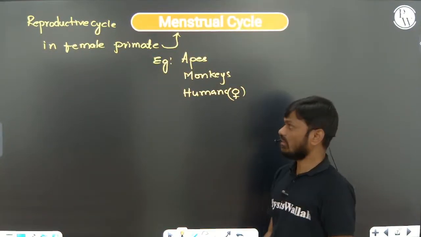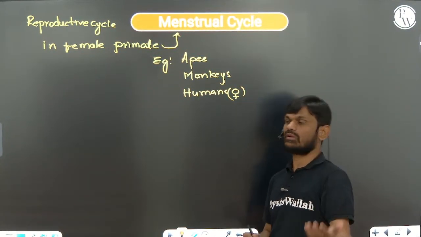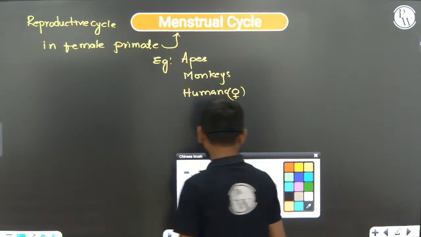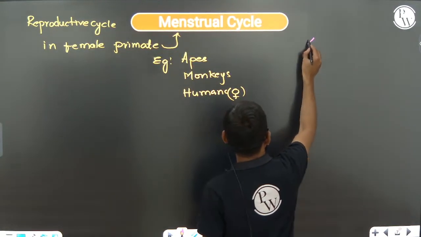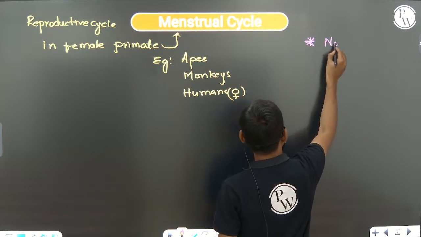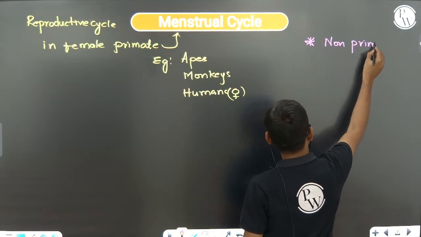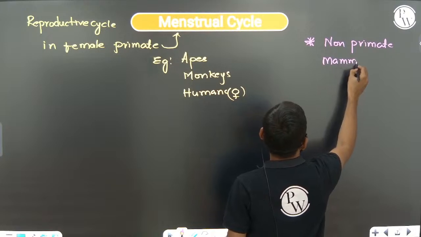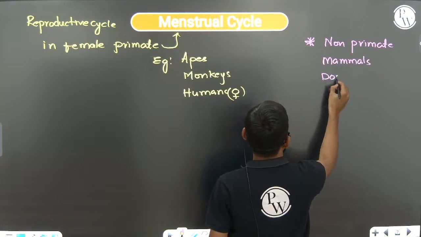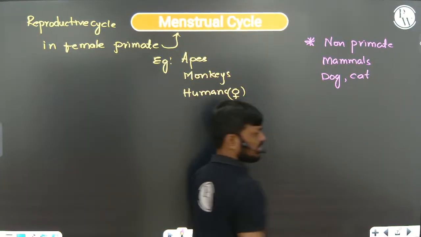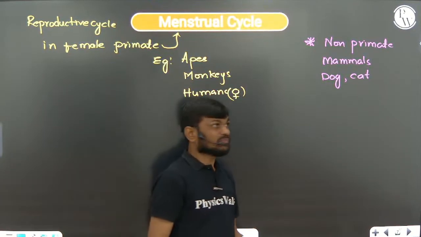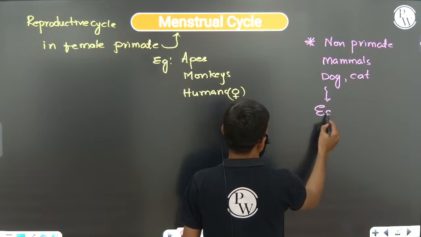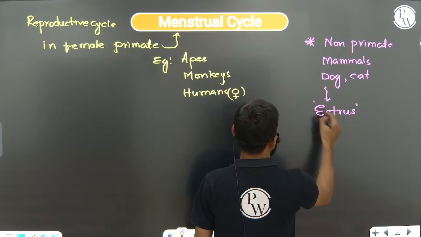The cyclical event which takes place in the female reproductive system of female primates we call the menstrual cycle. But it is not there in NCERT, remember, non-primate mammals like dog, cat, rat, etc., also have a reproductive cycle, called the estrus cycle.